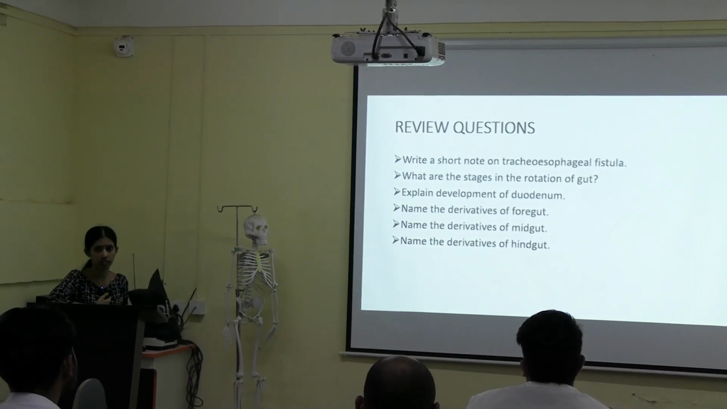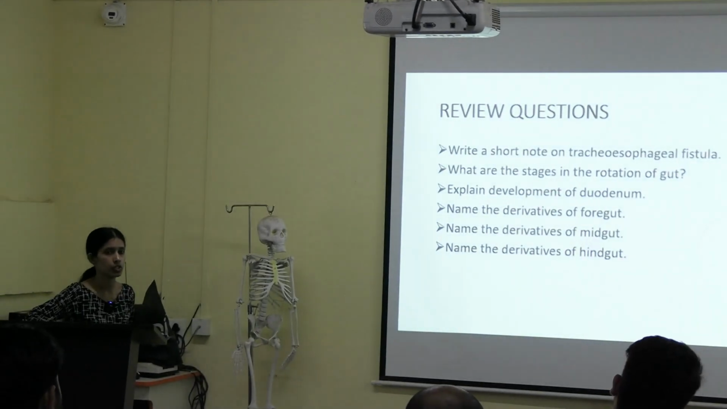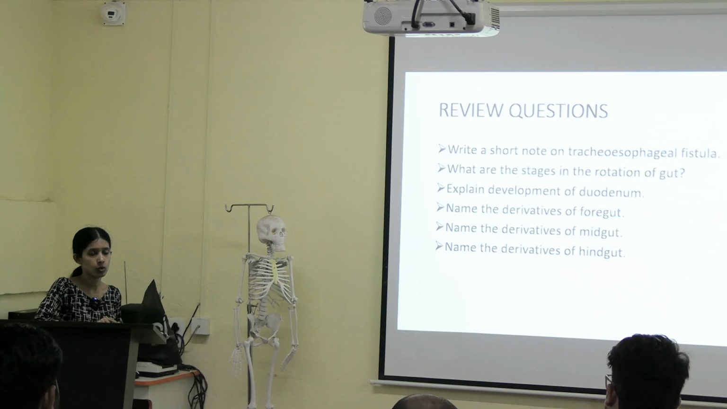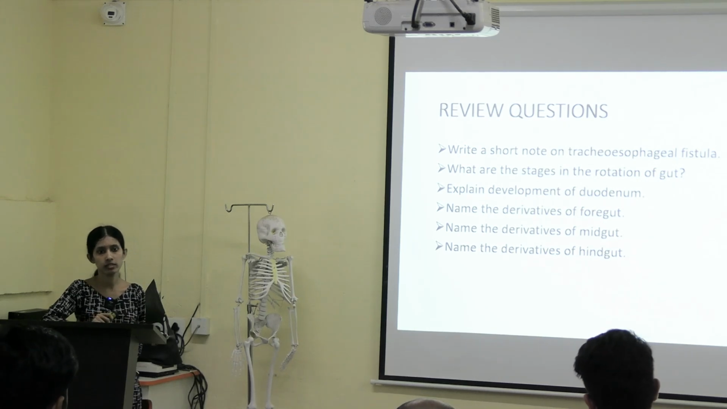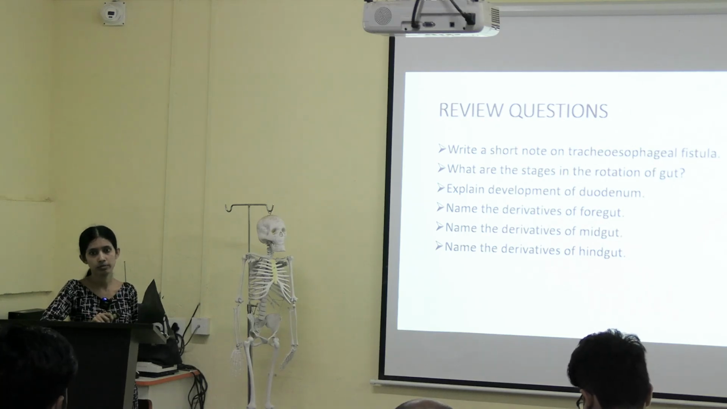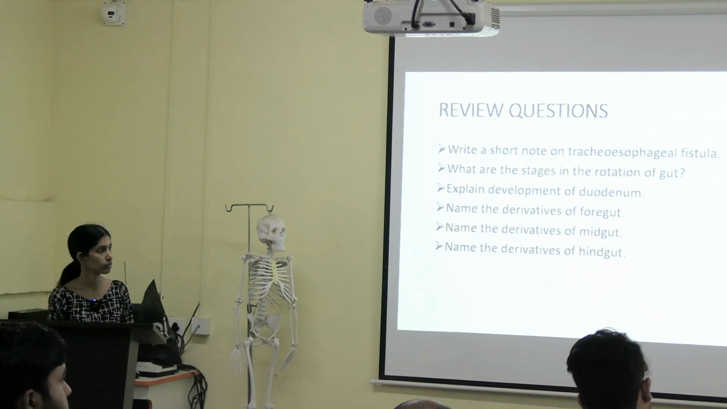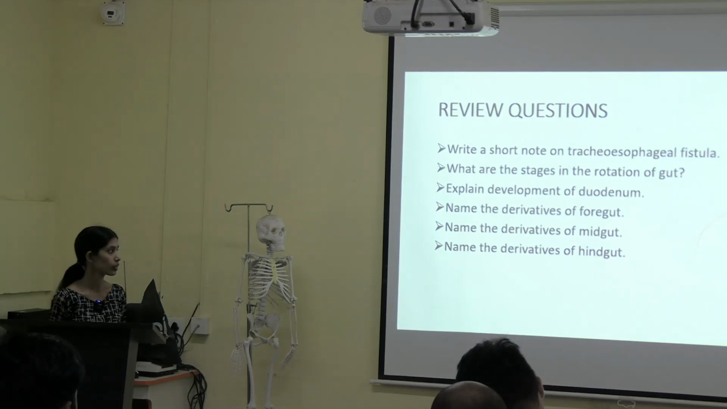Tracheoesophageal fistula you are going to write in your clinical problems only, so I am not discussing it here. What are the stages we see in the rotation of gut? While studying the gut region, we have three gut parts, right? Foregut, midgut and hindgut. In how many gut regions is the rotation taking place, and what are those rotations? Okay, next question. Explain the development of duodenum. You have to write both parts, proximal part development and distal part development. Fine, we'll go to the next question.